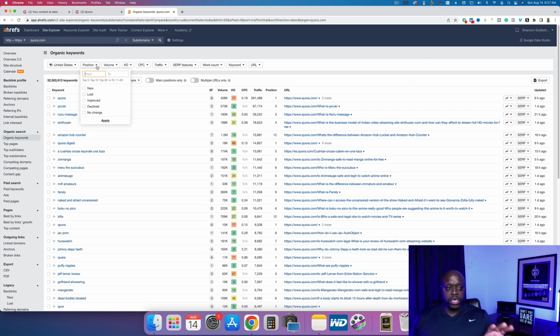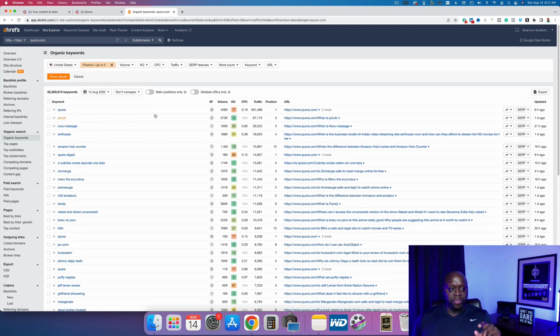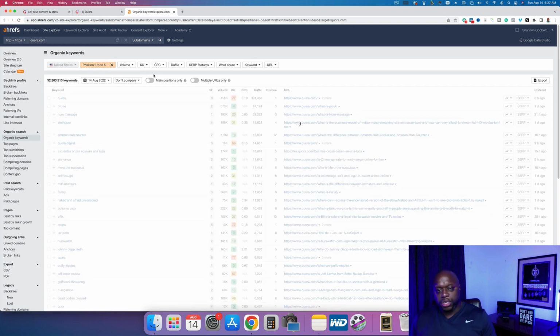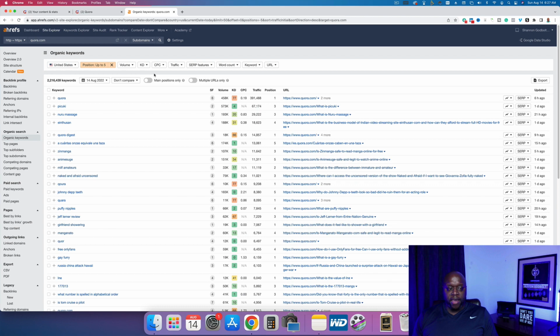What we want to do is change the position so that we only rank on the first page of Google. Studies show that the further down you are on Google, the less chance your answers or your content is going to be seen. So we're going to change this so that we only show up in the top 5 search results. We're going to click that, click apply, click show results. And then this should show us all of the answers that show up in the top 5 of Quora.